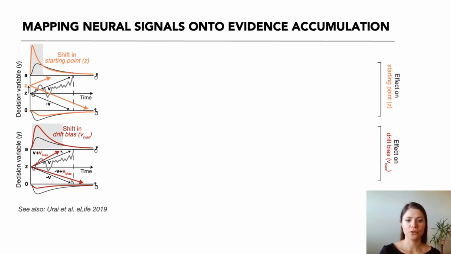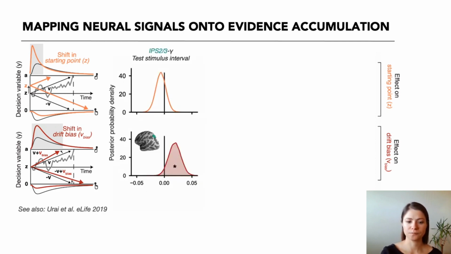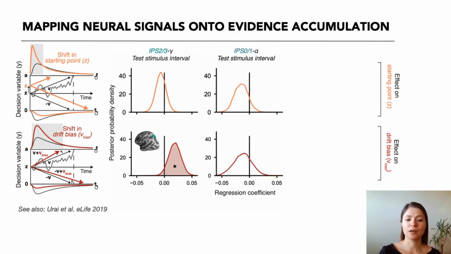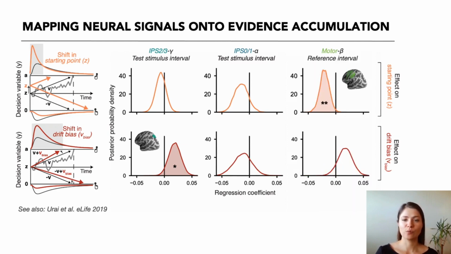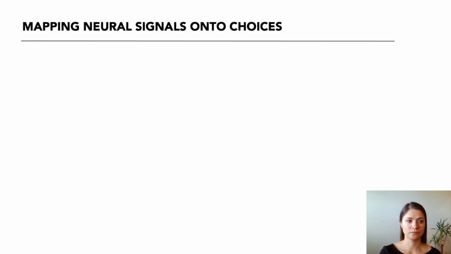We fit the drift diffusion model and quantified the effect of each trial-by-trial neural history signature on both drift bias and starting point. We found that the IPS 2.3 gamma signal predicted a positive modulation of drift bias, pushing decisions in the direction of choice repetition. The IPS 0.1 alpha signal did not predict either computational parameter, and the motor beta lateralization signal predicted a negative modulation of starting point in the direction of choice alternation, opposite to the parietal gamma signal.